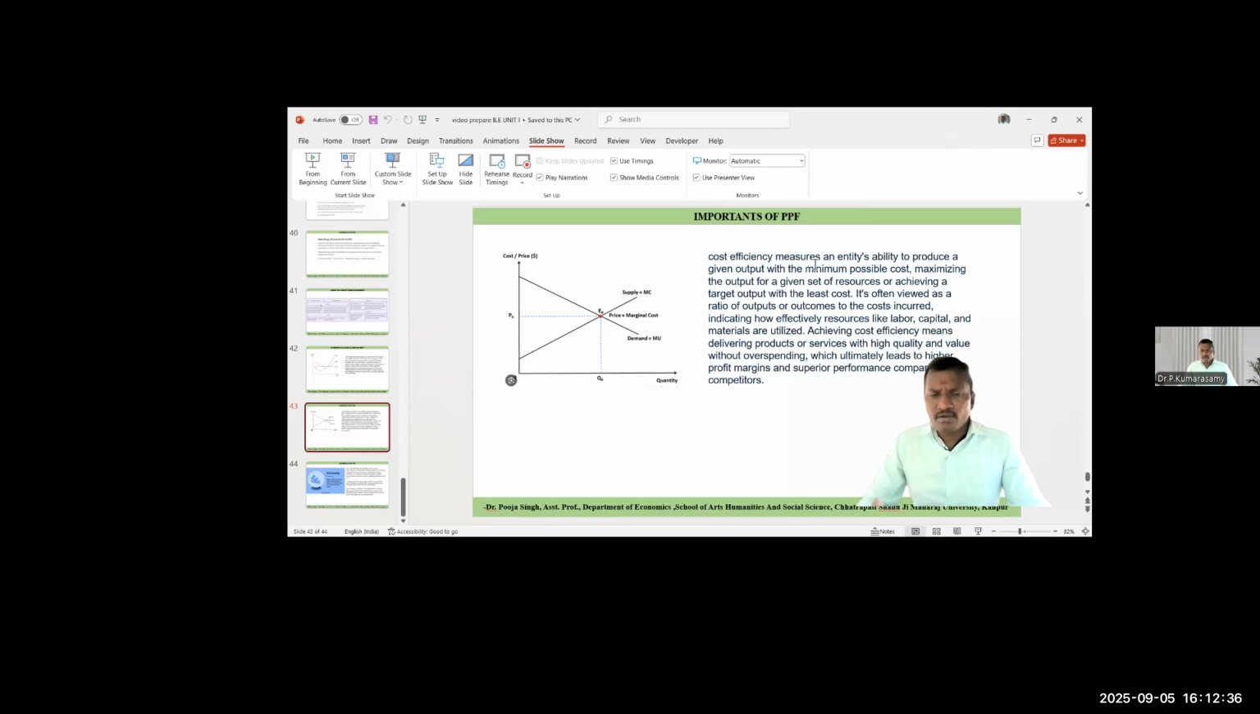So the point where the demand curve and supply curve meet each other, that point is the equilibrium point. That point only gives the best minimum possible cost. That is discussed in the concept of cost efficiency. These are the topics we have covered in unit number 1, right?